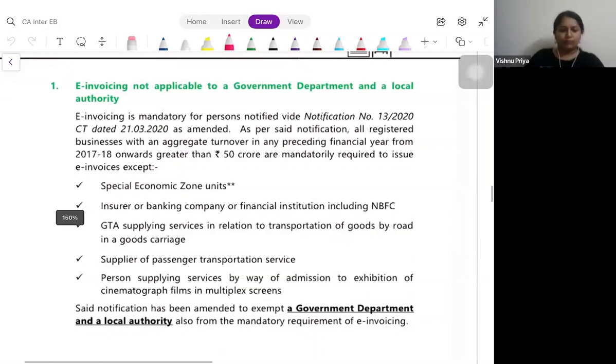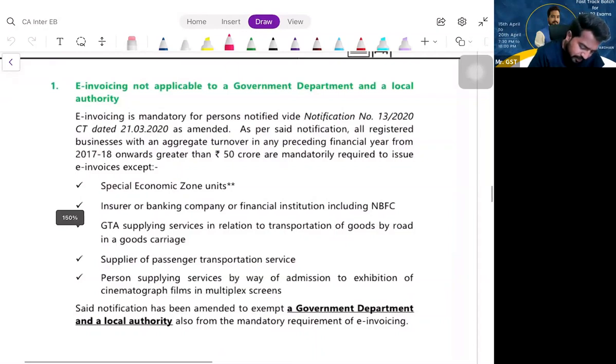From 2017-18, it can be 18-19, 19-20, and so on. Any preceding financial year, please understand, not in all the financial years. In the history of GST, in any preceding financial year, if your aggregate turnover has exceeded rupees how much? 50 crores.